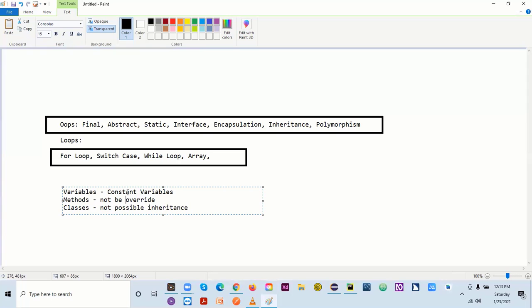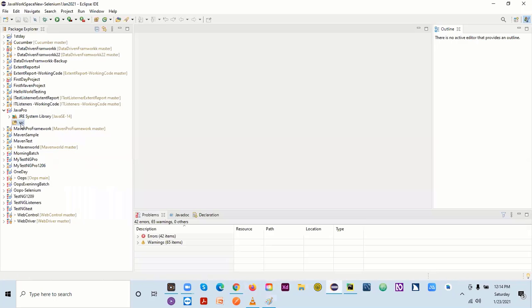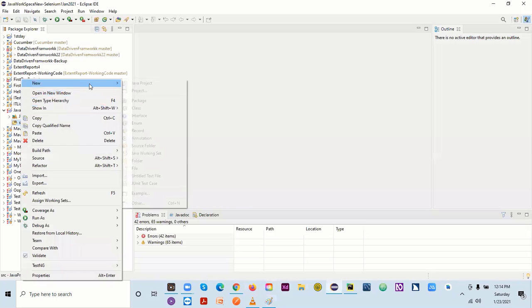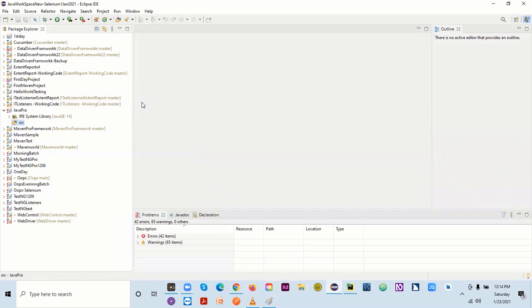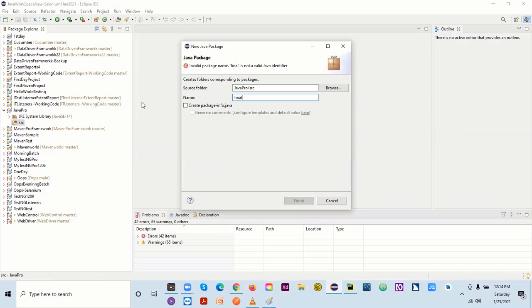All right, so now let's see how it will work. Let me create one class, and then we'll see these things with programming, how it will work actually. Here, I will be creating one package and giving it the name final, for final keywords.